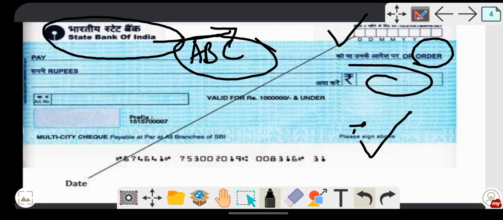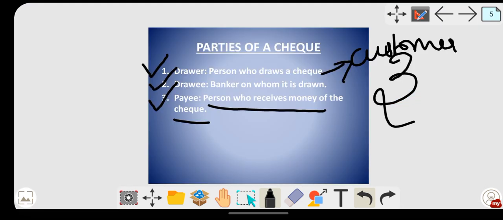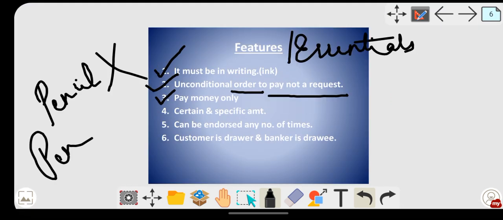You can see here also, it is for what? For money only, valid for rupees how much? 10 lakh. Okay, and under that, so it is to pay money only. Then certain and specific amount. So whatever amount you are mentioning in the check, it must be specific. Suppose if it is 5,000, you have to write it in words and figures also. So 5,000 only. Now if you write around 5,000, it is not clear what is the amount you are going to issue. So amount must be clear in both figures and words.